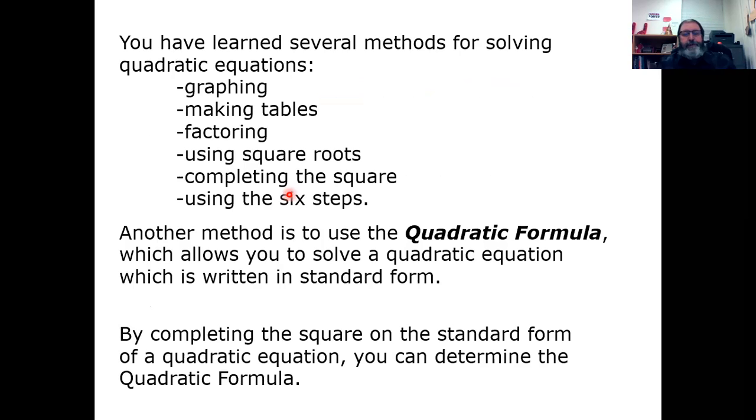So over the course of the last several weeks, we've been learning different ways to solve quadratic equations. We started off by graphing them, and then we were making tables. We factored them into binomials. We used square roots. We learned about completing the square and the 6-step process. And so now we are going to add another tool to our toolbox to help us solve these quadratic equations, and it is the quadratic formula.